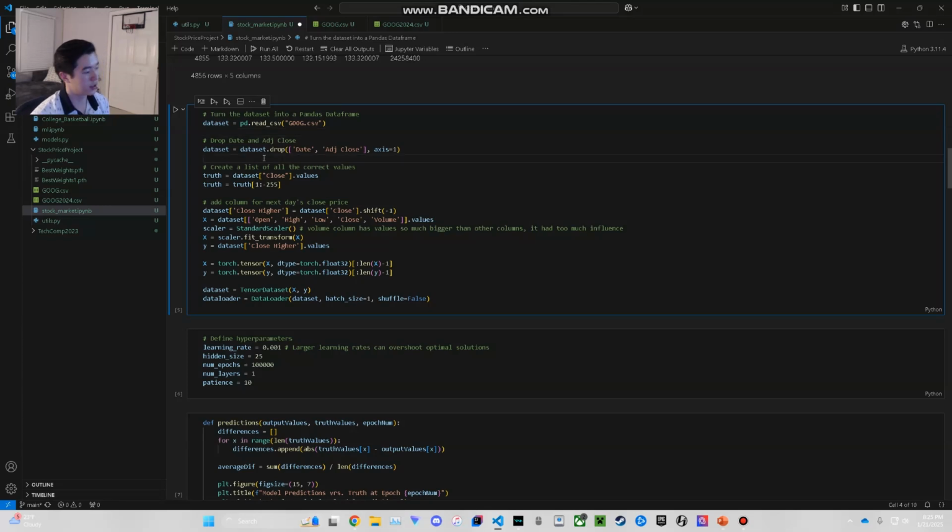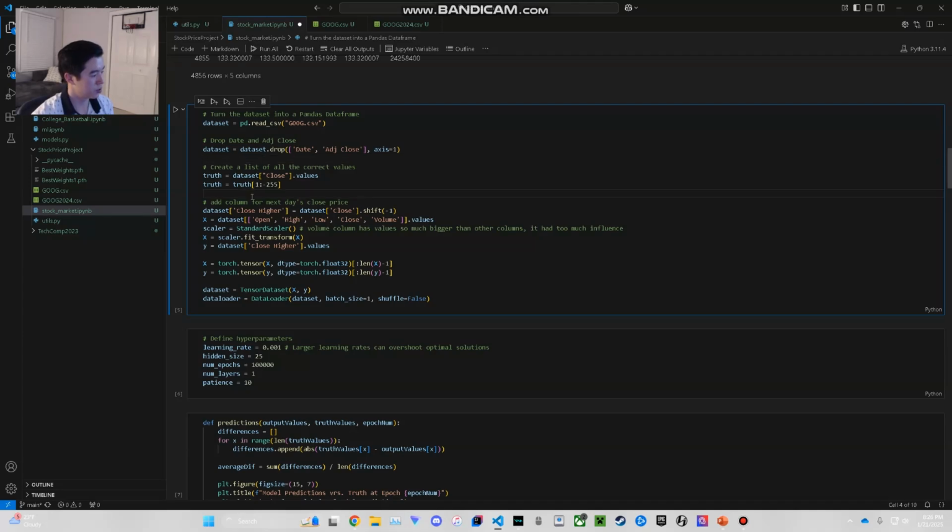So then I create a list of all the truth values. And the truth values are the close price of the next day. So my model takes in information every single day. So it takes in information from the first day, and what it's trying to do is predict the correct price, the closing price of the day after it. So I create a truth value list, and I offset that by 1 because when I take the normal truth value data and I put that into a list, all of that will be the same day close value, which I want to be the next day's close value.